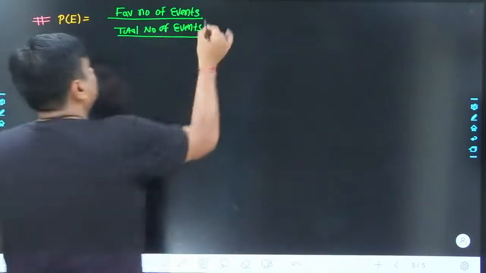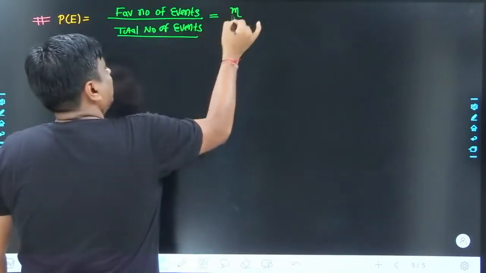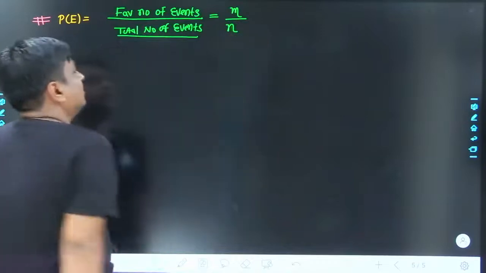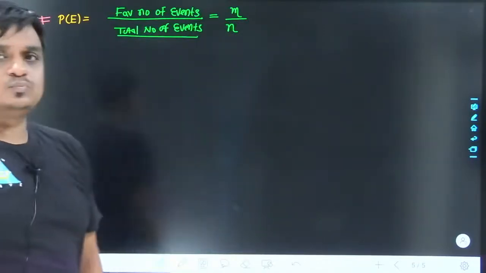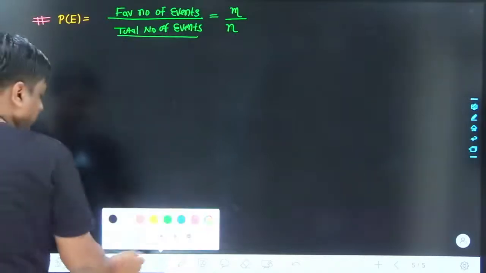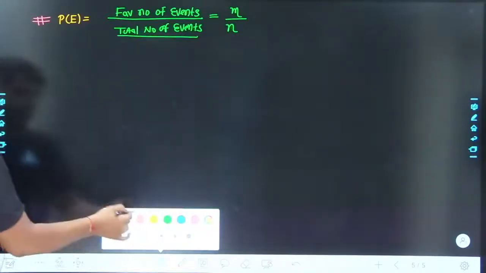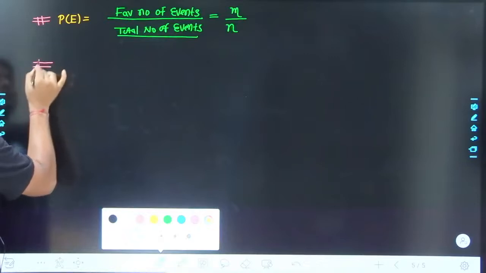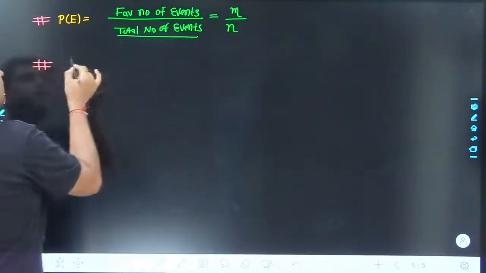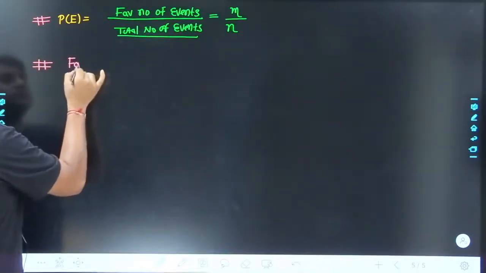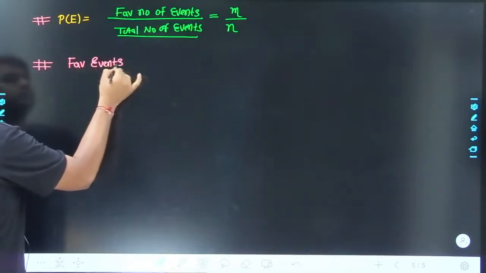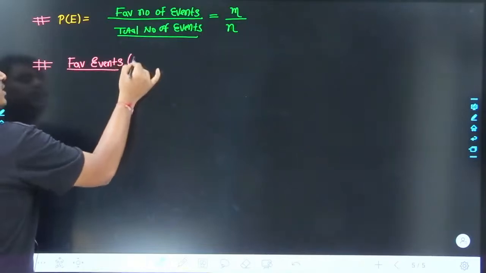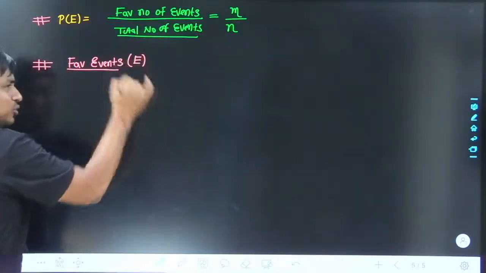Let's take the favorable number of events as M, and the total number of events in the sample space as N. The next important thing: you can see very well, the favorable events are taken as E. Even this is also going to be a set.